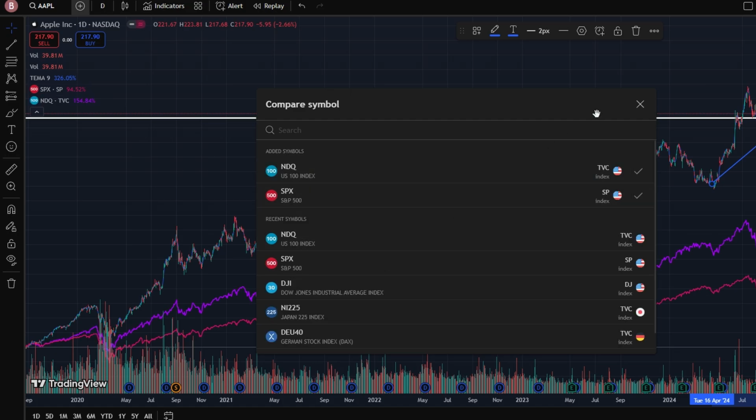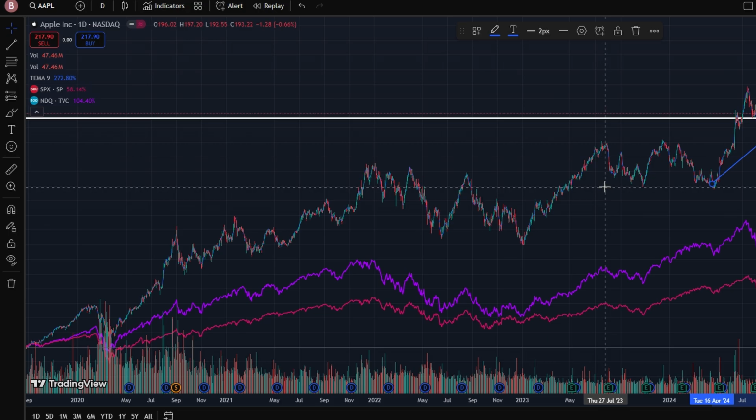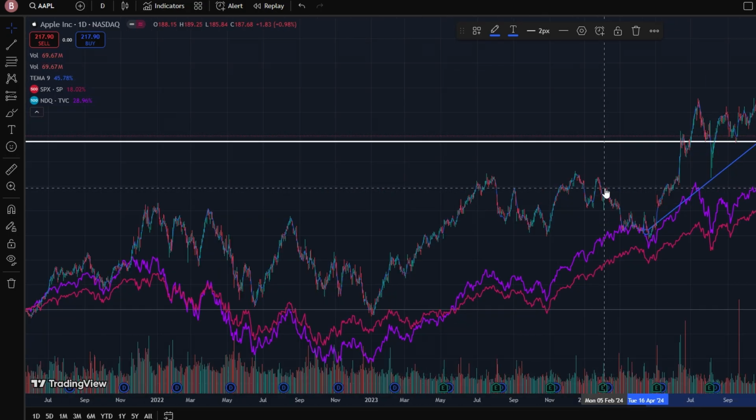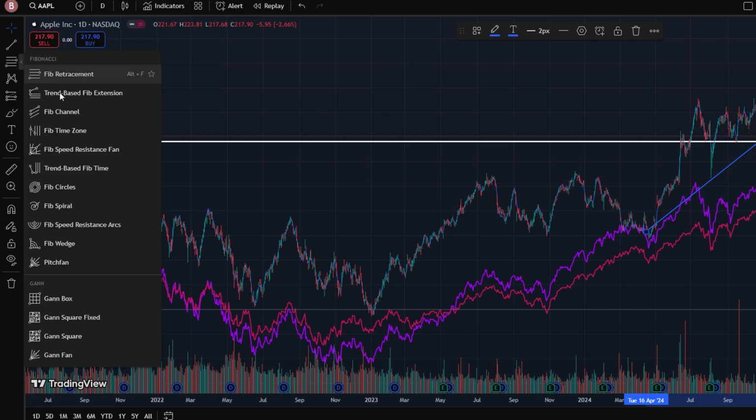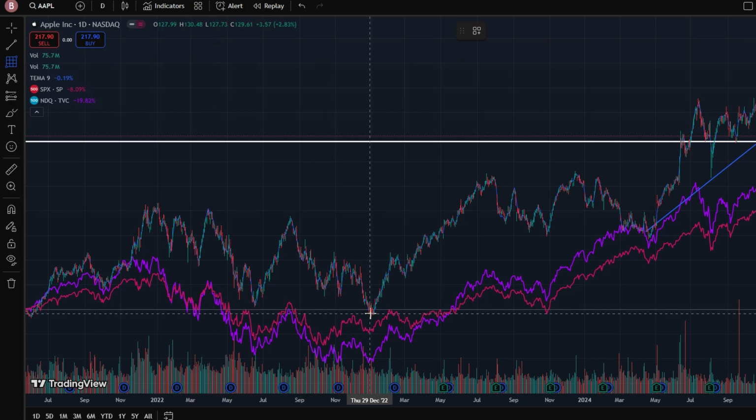For traders who rely on visual analysis, TradingView also provides a host of drawing tools. You can easily mark up charts with trend lines, support and resistance levels, Fibonacci retracements, and more. These features make it easy to analyze trends and visualize potential entry or exit points.